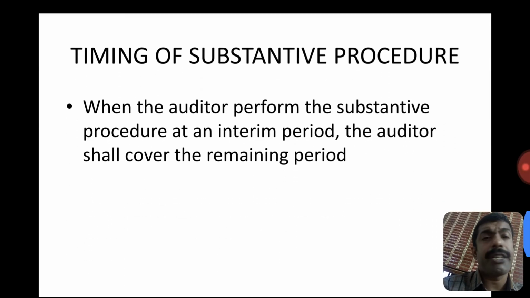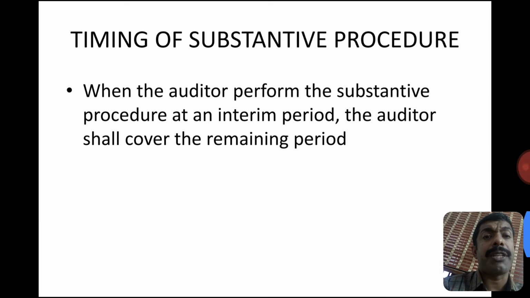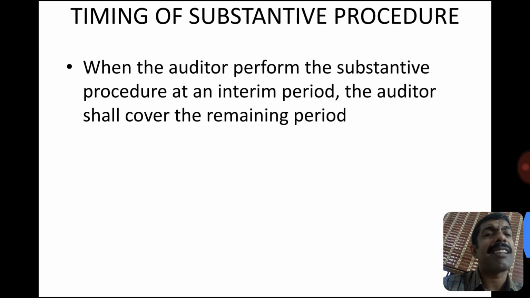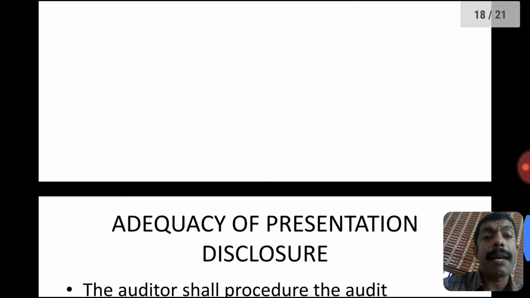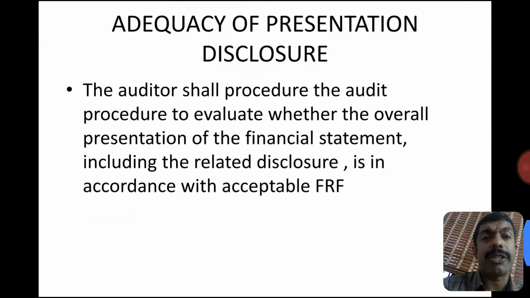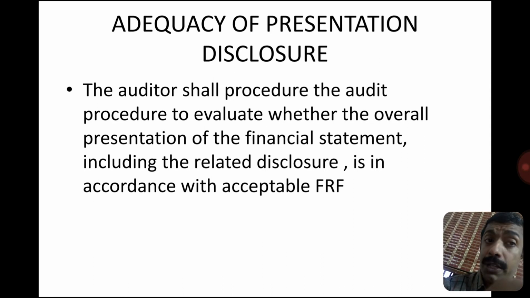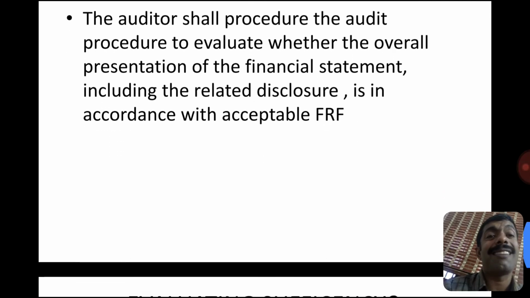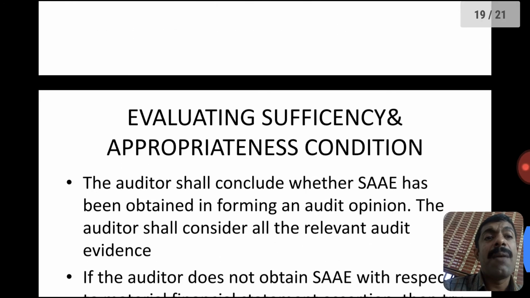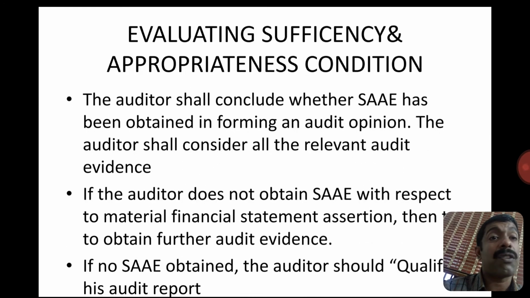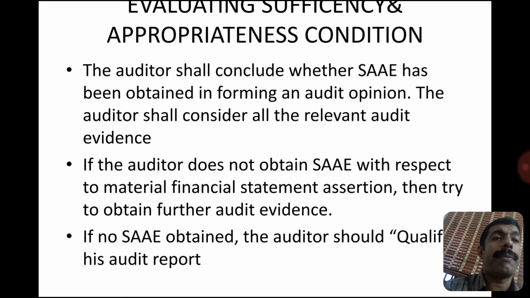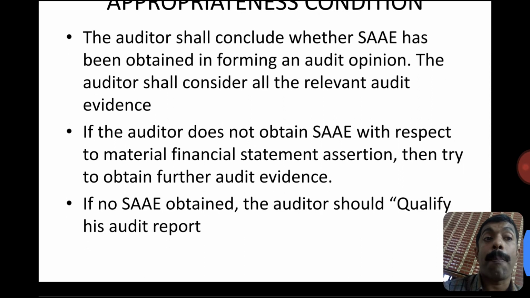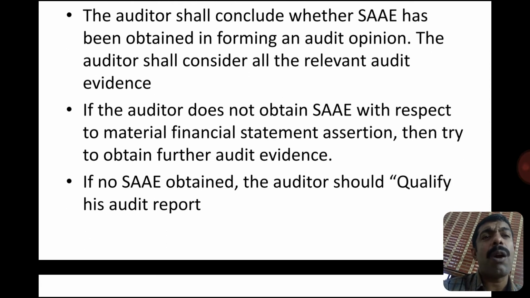Timing of substantive procedure. If the auditor performs substantive procedures at an interim period, the auditor shall cover the remaining period with further substantive procedures. Adequacy of presentation and disclosure. The auditor shall perform audit procedures to evaluate whether the overall presentation of financial statements, including related disclosures and segment information, is in accordance with the applicable FRF. Evaluating sufficiency and appropriateness of audit evidence. The auditor shall conclude whether sufficient and appropriate audit evidence has been obtained in forming an audit opinion. The auditor shall consider all relevant evidence.